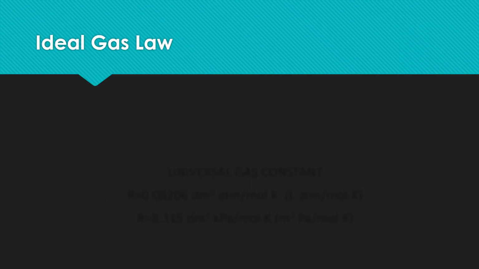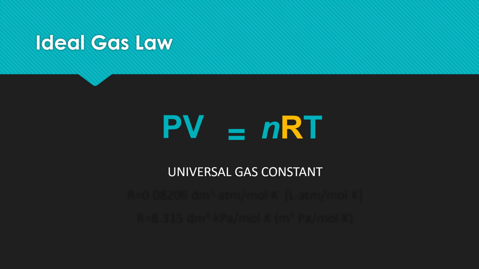Scientists were able to derive a single gas law, which we call the ideal gas law, from the laws we learned earlier. It is PV equals nRT. P is pressure, V is volume, n is the amount of gas in moles, and T is temperature in Kelvin. R is a constant, which we call the universal gas constant.